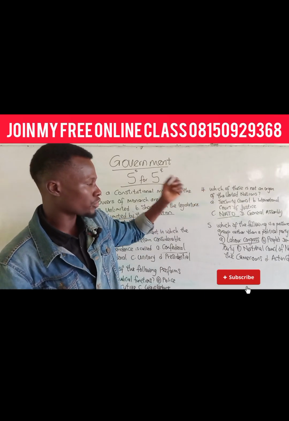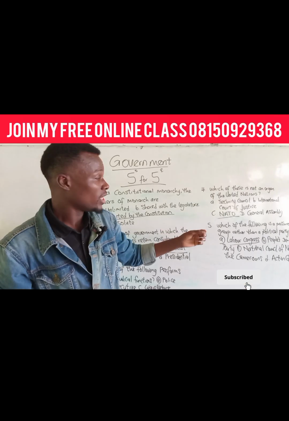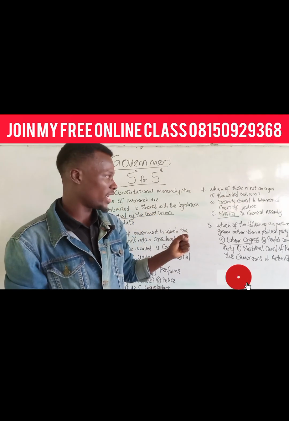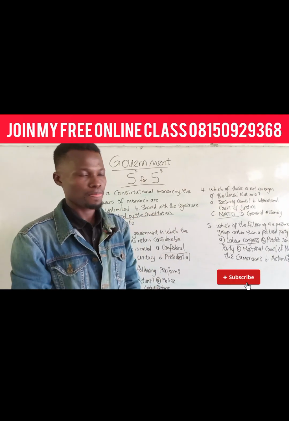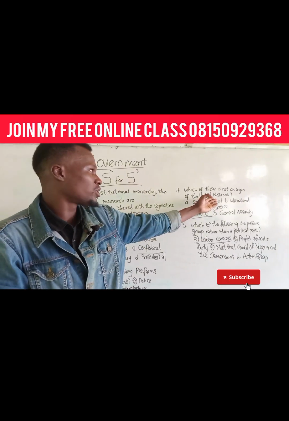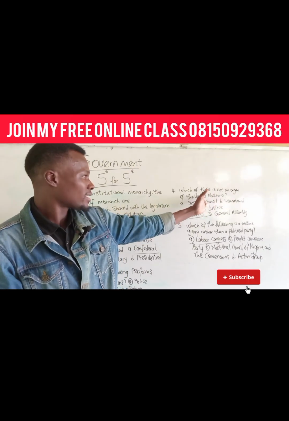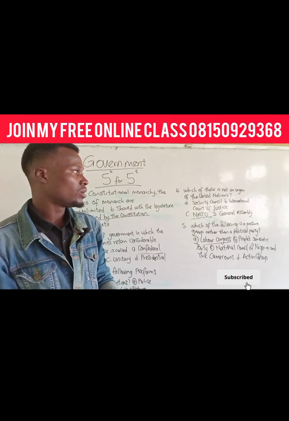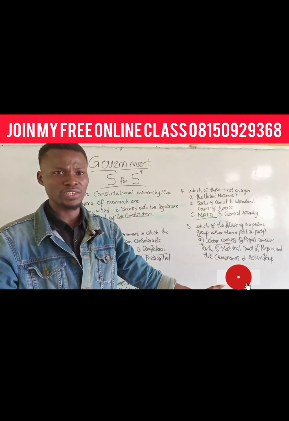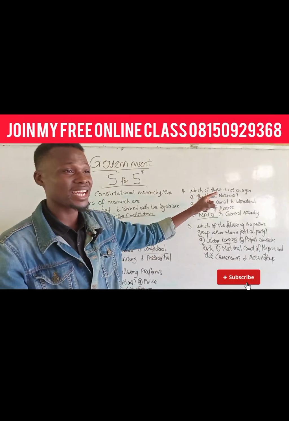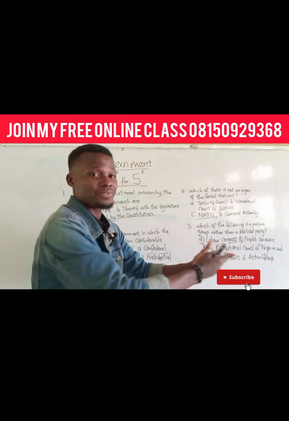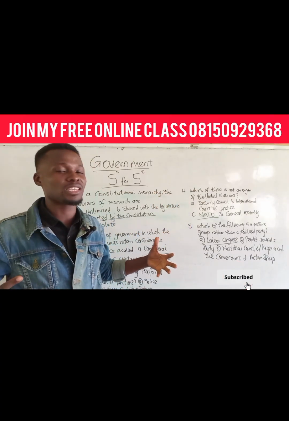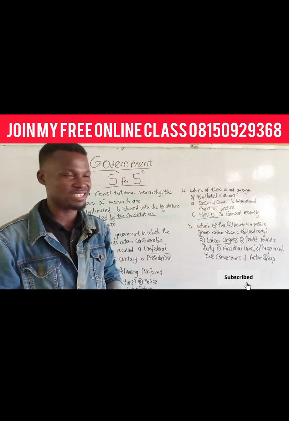If you want to do it from the UN also, they can ask you which of the organs of the UN has veto power? That's the Security Council. So they may not ask you the question like this. The same thing applies to the UN. They can ask you which of these international organizations was the predecessor to the UN. That is the League of Nations. So they are asking you questions from the same United Nations, but different from what you have seen in your past questions. That is why you must take it as a responsibility upon yourself to set as many questions as possible for yourself and answer them.